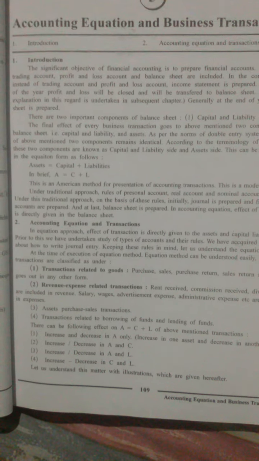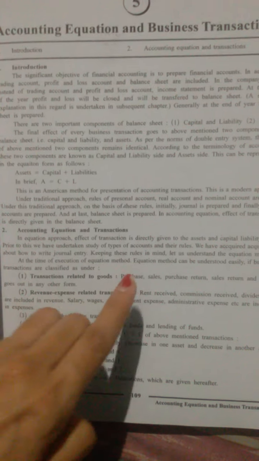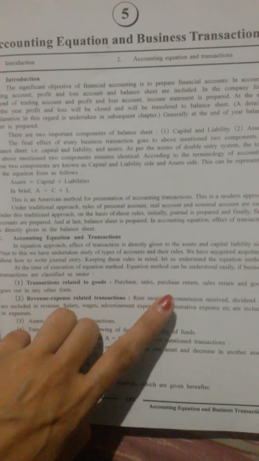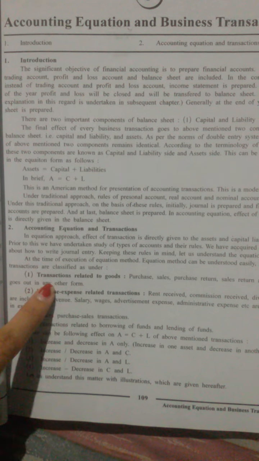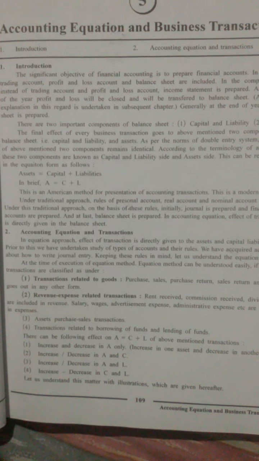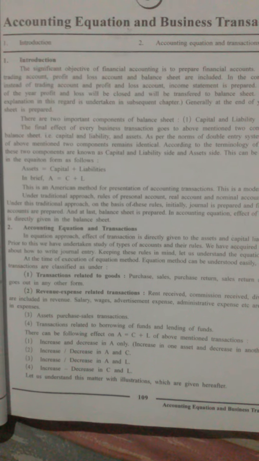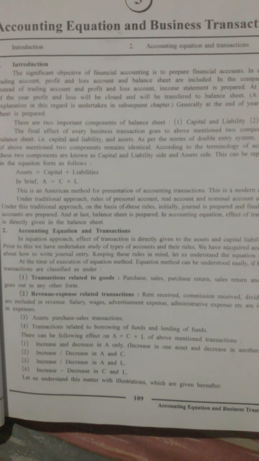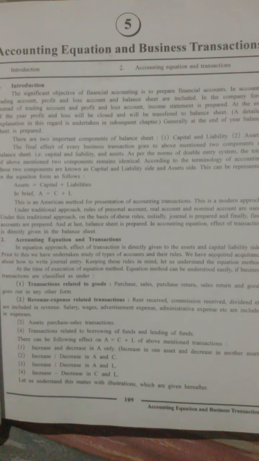First one is transactions related to goods, that is purchase, sales, purchase return, sales return, and goods going out or coming in in any other form. Second is revenue and expense related transactions.